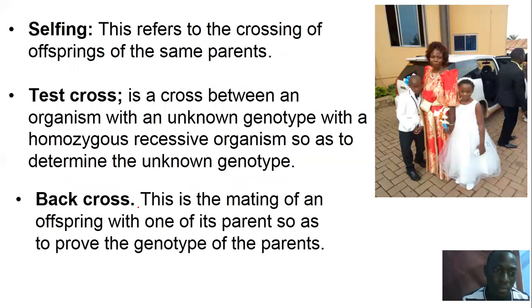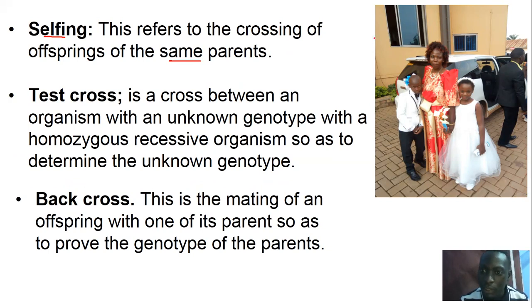And then the other term which I want us to look at is selfing. I think people are normally used to selfie. When you talk of selfie, it means you get, let's say, a phone and then you use the front camera and you take a picture of yourself. That is selfie. But in genetics, we mean that you cross offsprings from the same parent.